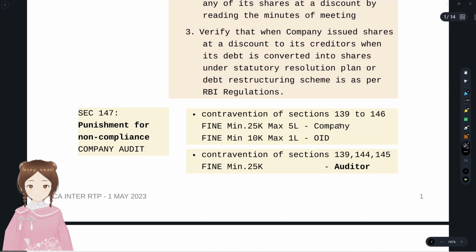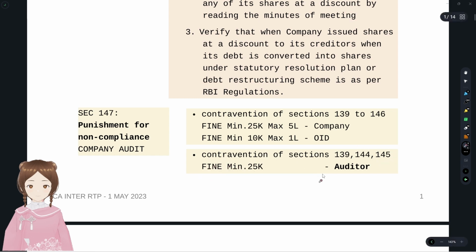That is for the company and the directors. And now for the auditor, if he has contravened section 139, it talks about the resignation of the auditor. He has to submit a few documents if he has not complied with such provisions. And section 144, with regard to limitation of scope: if the management has unreasonably limited the scope of the auditor, he has to leave that engagement, but the auditor continued, in violation of that. And 145, it's about giving a wrong opinion in the circumstances, not giving an appropriate opinion.